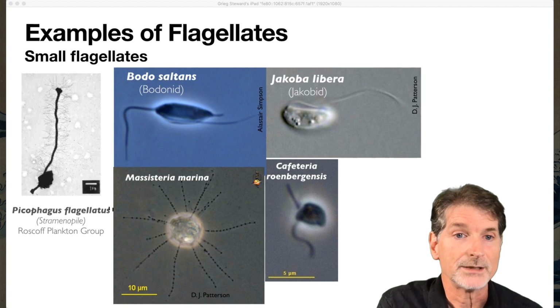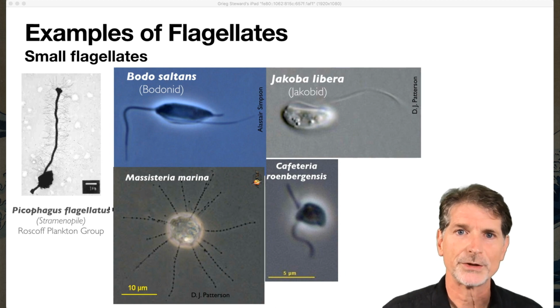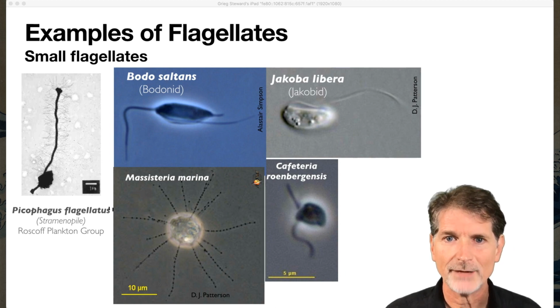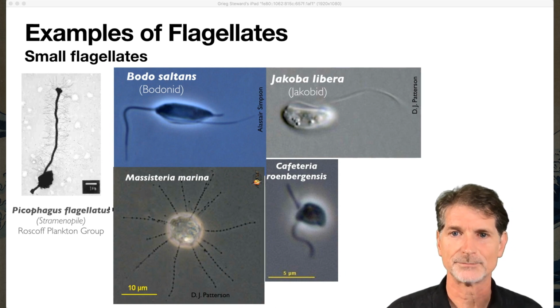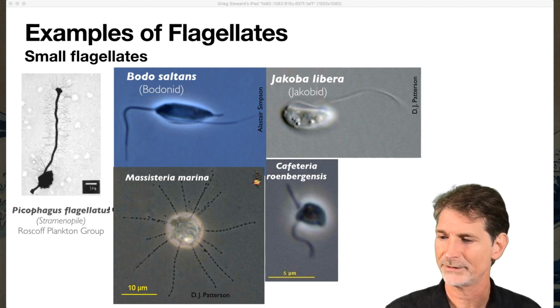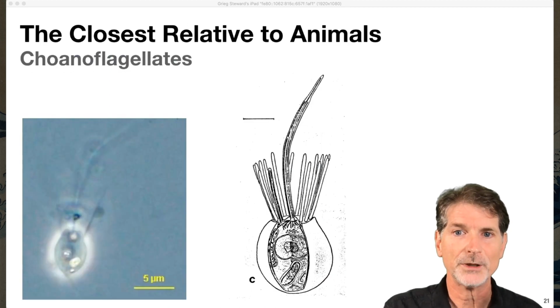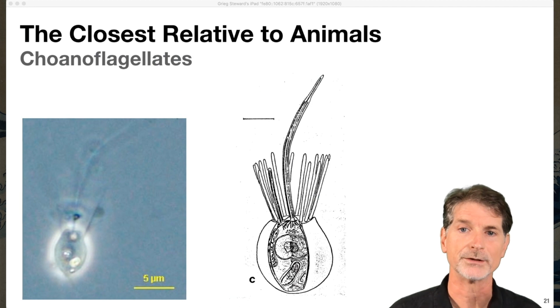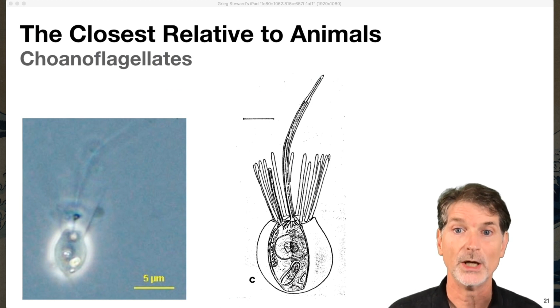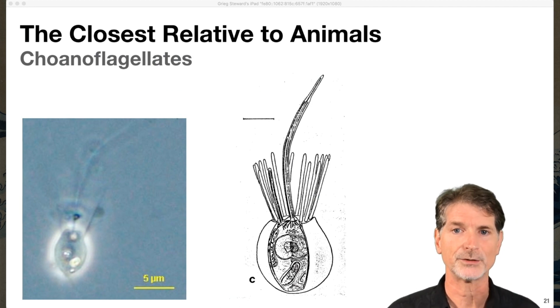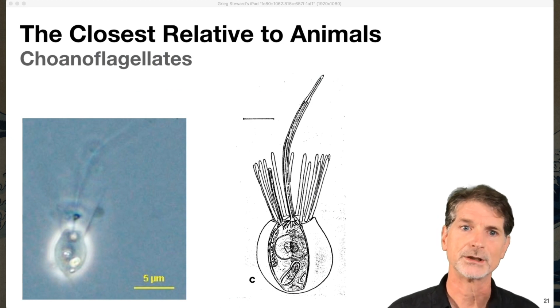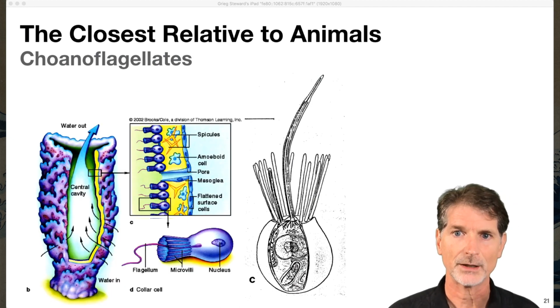You don't have to remember any of these names, but things like Picophagus flagellatus, one of my favorites, Massisteria marina, Bodo saltans. There's another good one, Cafeteria roenbergensis. How's that for something that likes to eat? Cafeteria. And we introduced this guy before, the closest single-cell relative to all animals, including us. This is where we came from, a cell similar to this one, choanoflagellates. And you see the resemblance there in the collar cells that you find inside of a sponge.